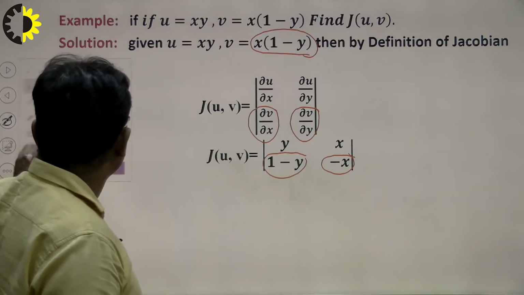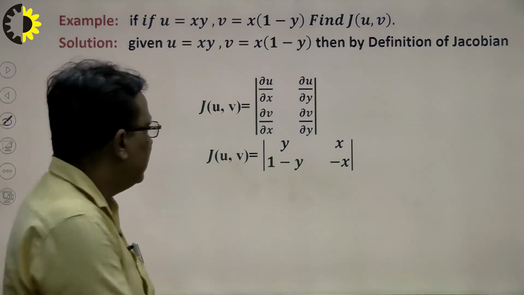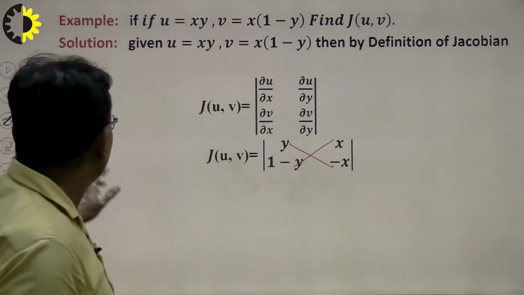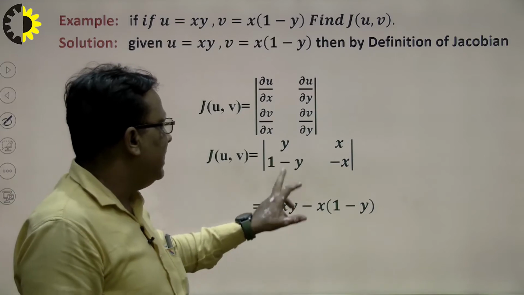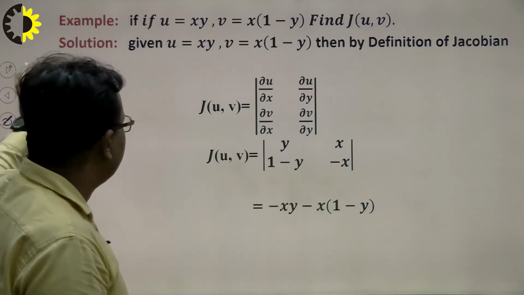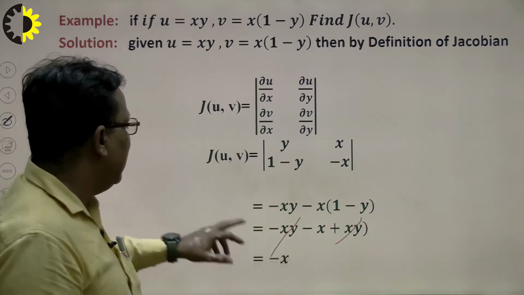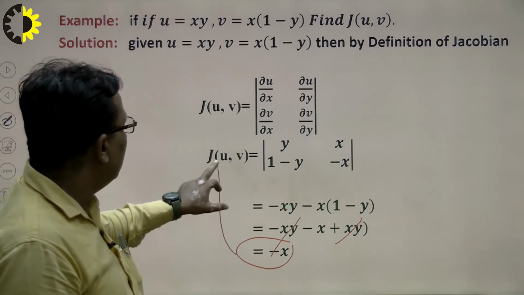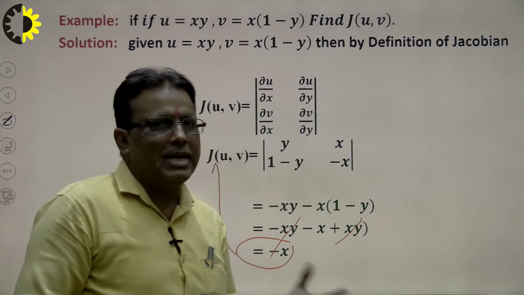Now this is a determinant, and students know how to calculate the determinant of 2 by 2. That means cross multiply and subtract. So this will be the result of this problem. Now we see here, I multiply minus xy and minus xy. Suppose I calculate this, and x goes inside the bracket, so what will be the calculation? xy cancels out and the result will be minus x. So the Jacobian of u, v with respect to x and y will be minus x for this example.